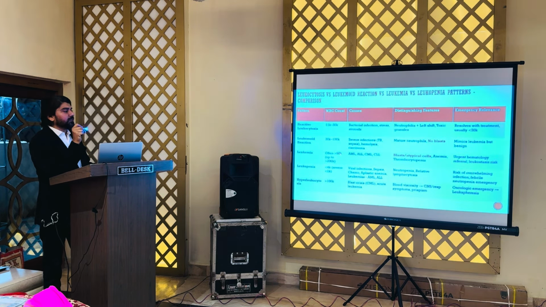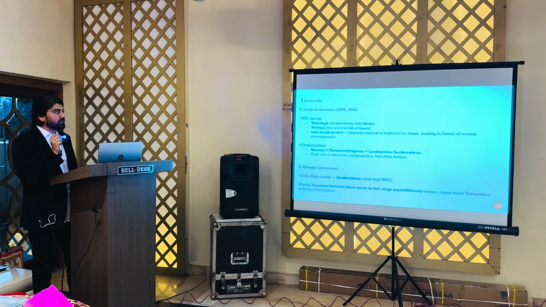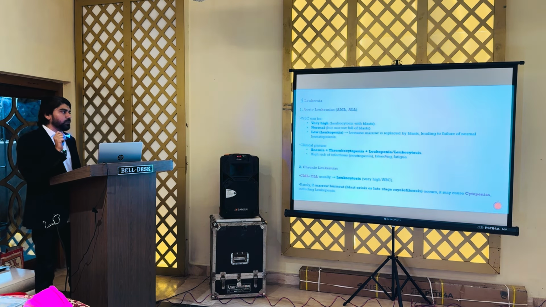So, in general, just to summarize, leukemia can present with a very high WBC count, it can present with a normal WBC count, and it can also present with leukopenia. So, all three situations are possible in acute leukemia. Secondly, the classical clinical picture of acute leukemia is a patient presenting with anemia along with thrombocytopenia and leukopenia or leukocytosis. Both conditions are possible. Sometimes the patient presents with a 1 lakh WBC count, and sometimes the WBC count is completely normal, just 3,000 or 4,000. So, both situations are possible.